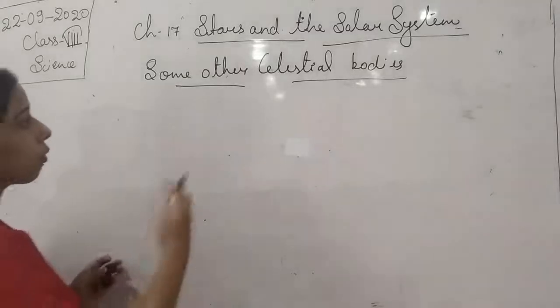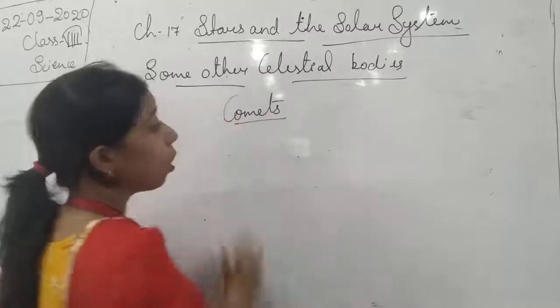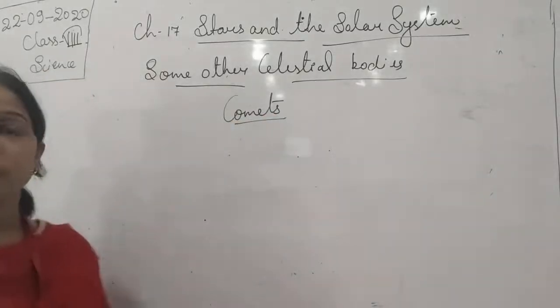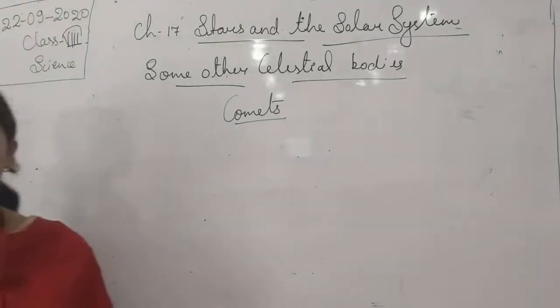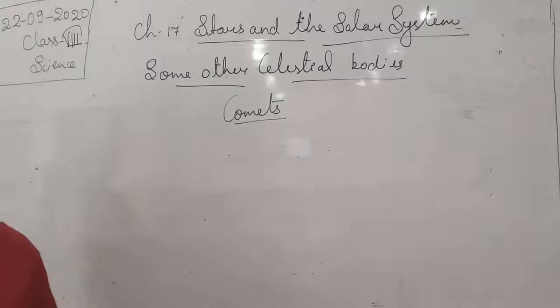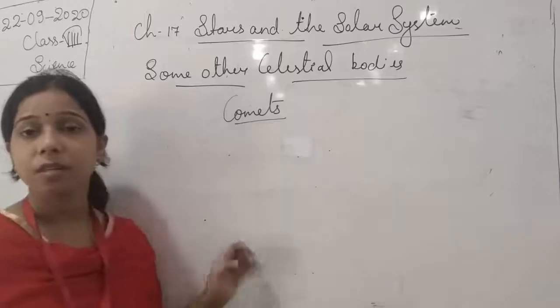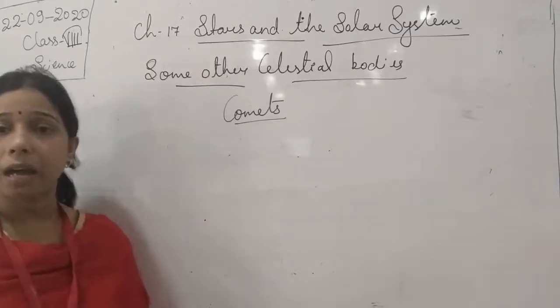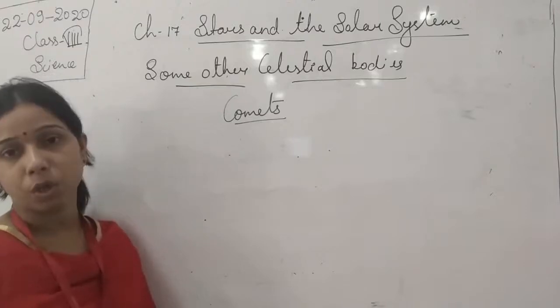Next one is that of the comets. What about the comets, students? So like the asteroids, comets are also a celestial body. Now you see, these are small chunks made up of ice and dust, and they move around the sun in an elliptical orbit.